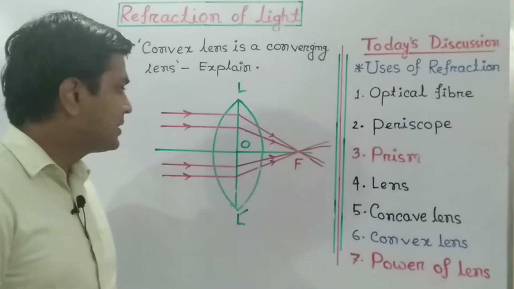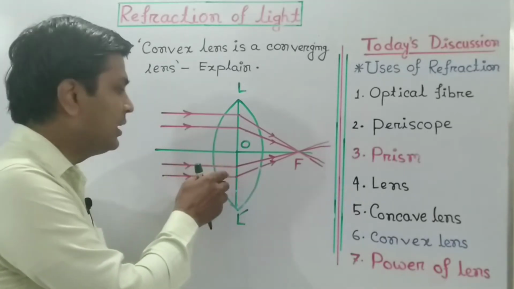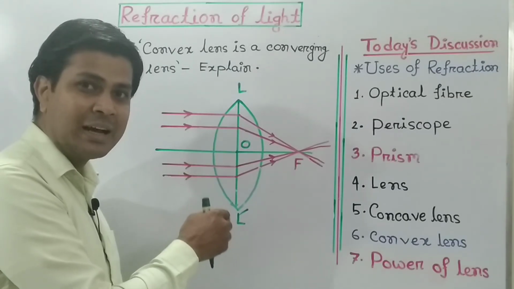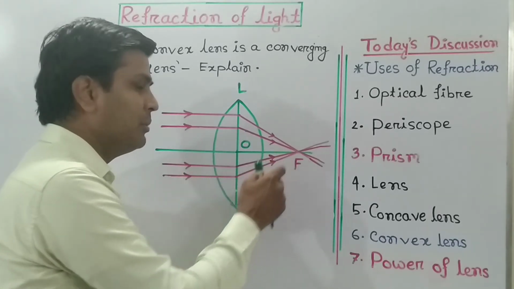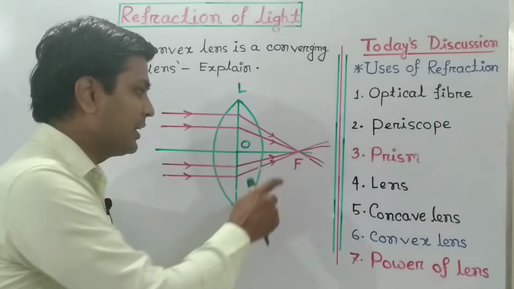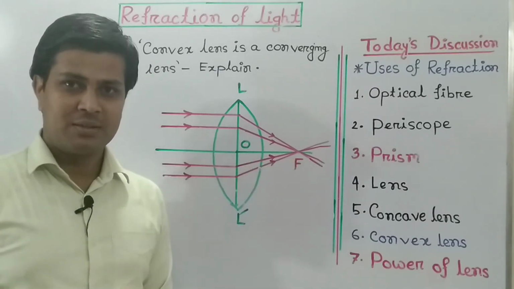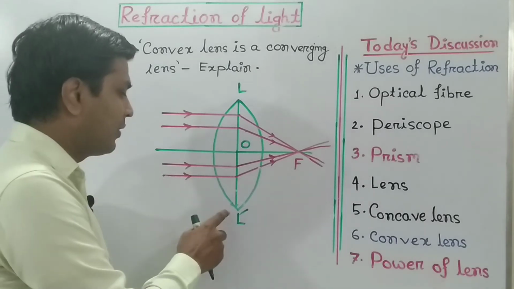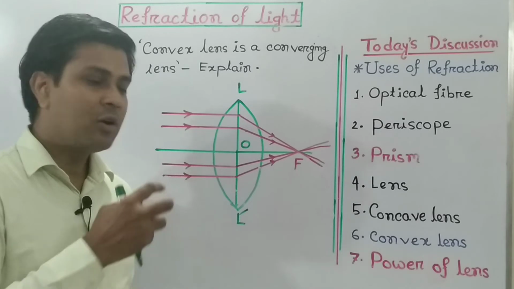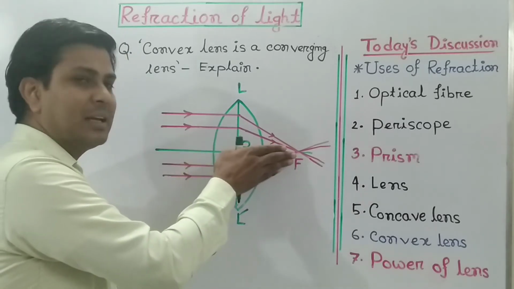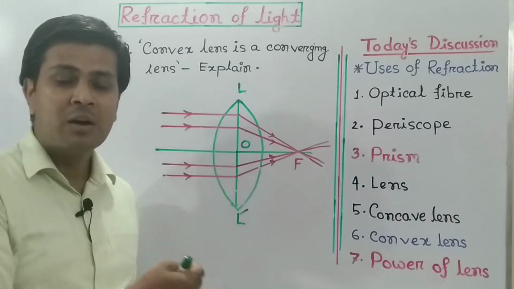When parallel rays of light fall on the lens, after refraction the refracted rays meet at a single point. That point is called the focus. The convex lens has the ability to converge parallel rays at a single point. That is why the convex lens is called a converging lens.